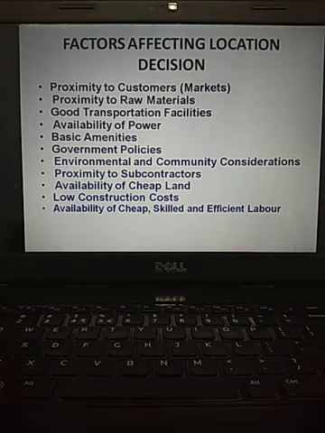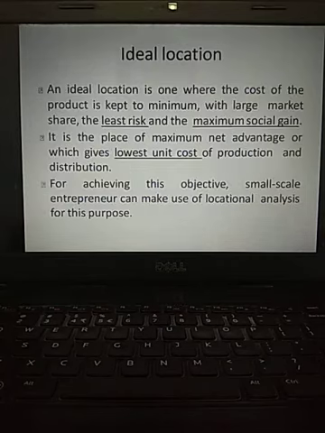The last point: India is actually in the eye of every industrialist from outside India. Why? Because of these facilities. Here, whatever we pay is very, very little compared with the workers who work in foreign countries. Hence, they prefer our country or a neighboring country, China, Taiwan, like this. So these are the factors which influence location analysis.